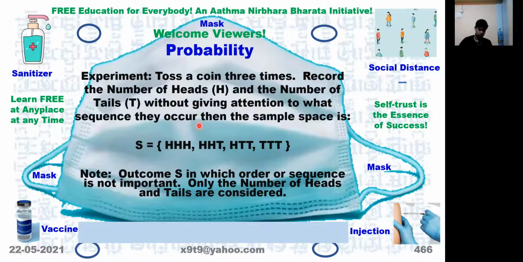This is for the case where we are not noting down what came first, next, and next, but only telling in total how many heads and how many tails. So the first variety is 3 heads and no tail. Second is 2 heads and 1 tail. Third is 1 head and 2 tails. And the last one is all tails, 0 heads and 3 tails. You're able to follow? Yes, sir.